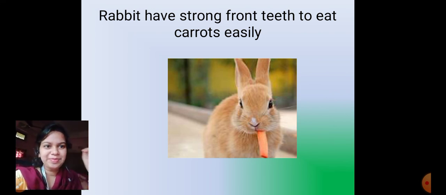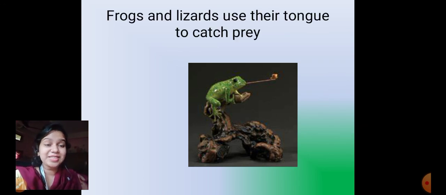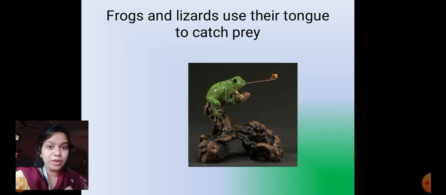Okay. After that, we have, what is this? What is this picture? This is a frog. Okay. And have you observed, children, that frogs and lizards have a very long tongue. Okay. And they have a very long sticky tongue. And they stick the tongue out when they see a prey and they catch it. And that is how they get their food. Okay.